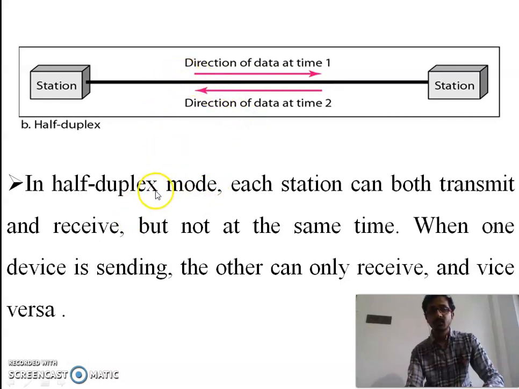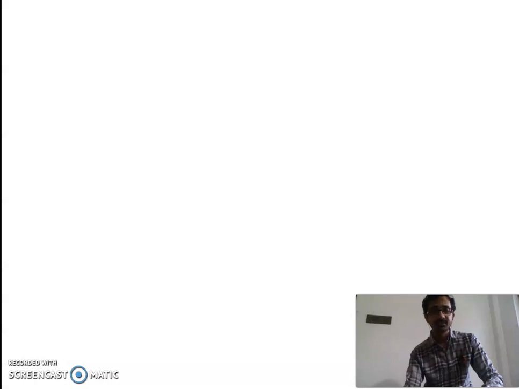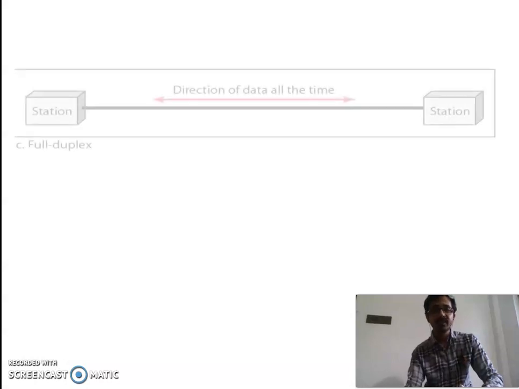Both stations transmit and receive, but not at the same time. An example of half duplex communication is the walkie talkie.